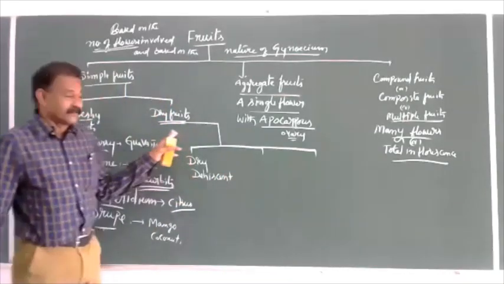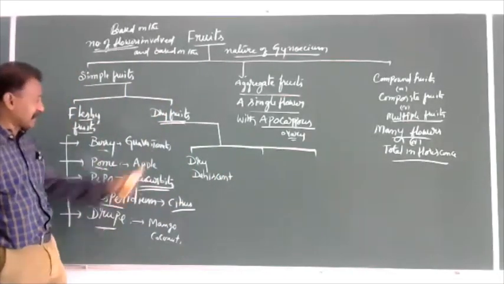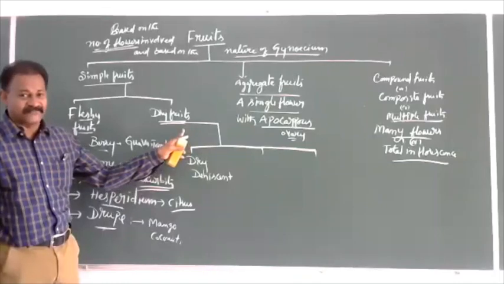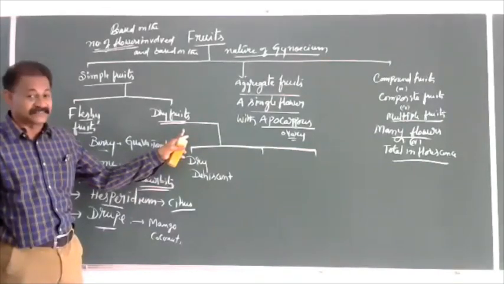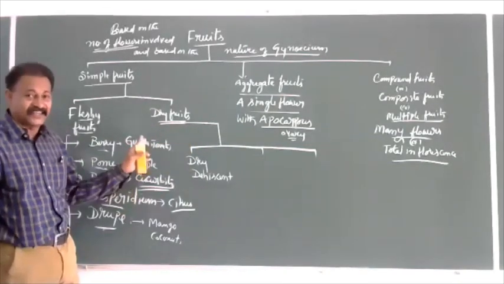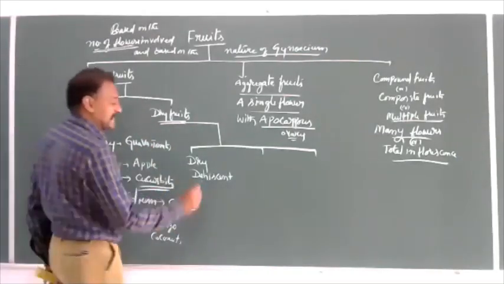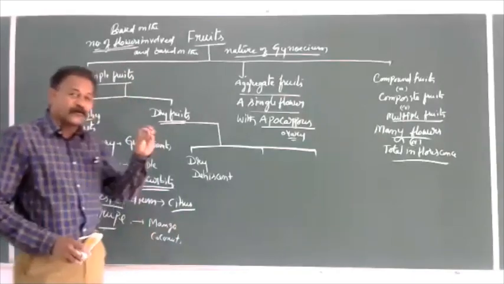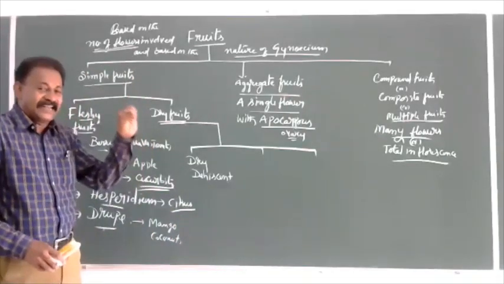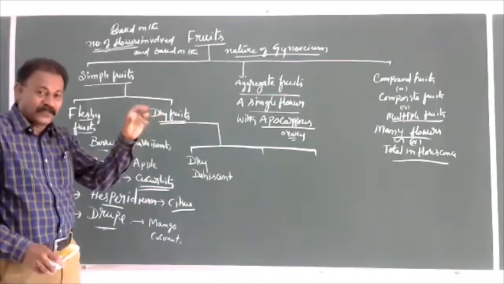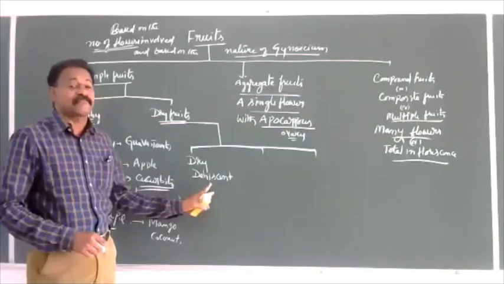Here the pericarp is not divisible into three types: epi, meso, endocarp. It does not store food like fleshy fruits, but is dry. Dry dehiscent fruit means a fruit that becomes dry, and one day it will break to liberate the seeds. Such fruits are called dry dehiscent.